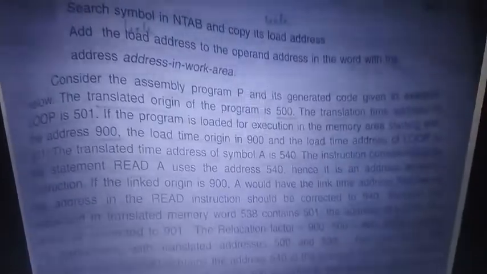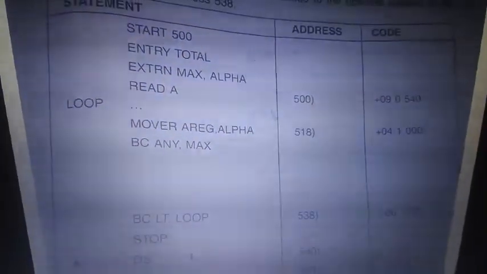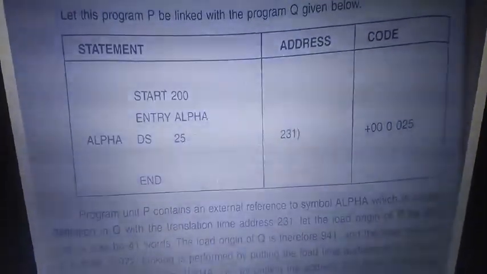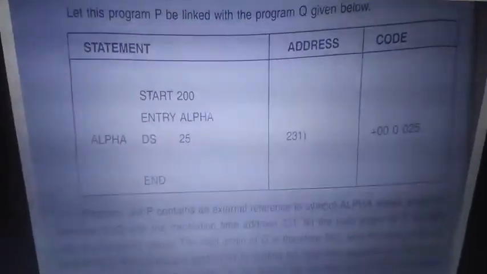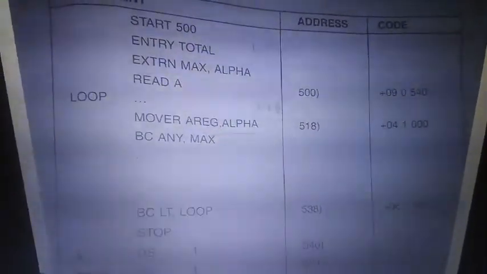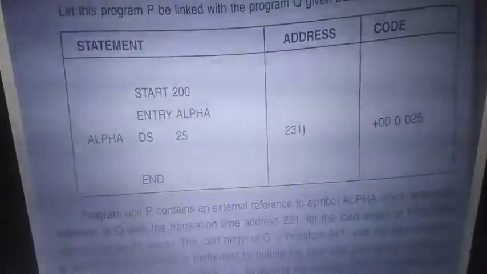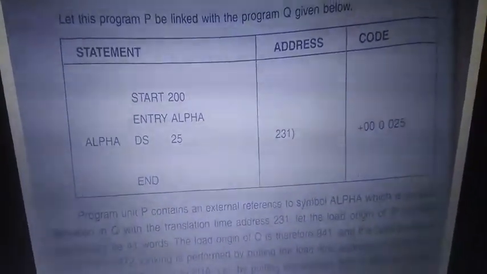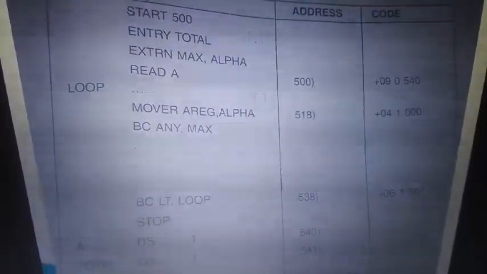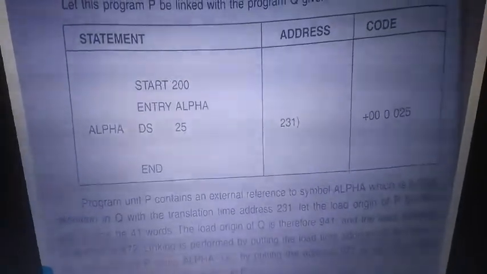So previously we had 500, right? So this was one program, an object program, and the size is 40. So here linking should be done. So this is one program, this is one program, two programs we have. Clear? So in this the translated address is 500, and in this the translated address is 200. This requires 41, this requires 31 lines. Clear? So this program is 500 with 41 lines, and this is 200 with 31 lines required.